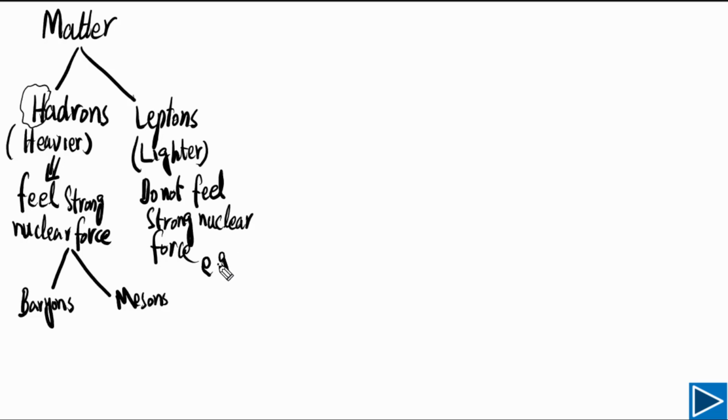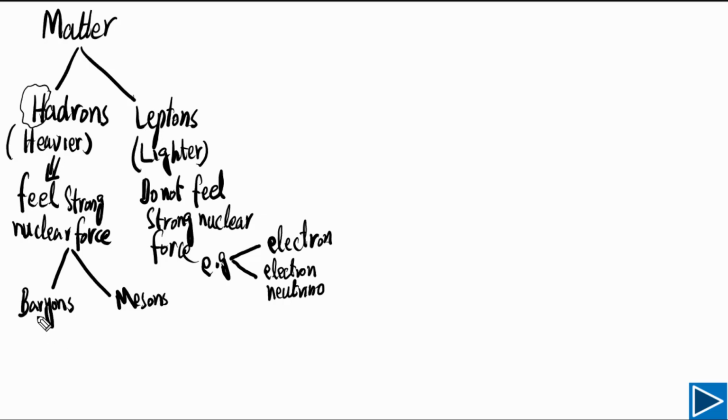We have discussed a lot about leptons, but if you are still not clear about examples of leptons, the best example can be electron. Electron is a lepton, and electron neutrino is also a lepton.